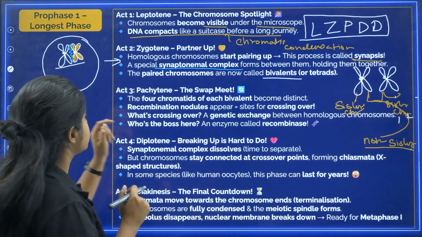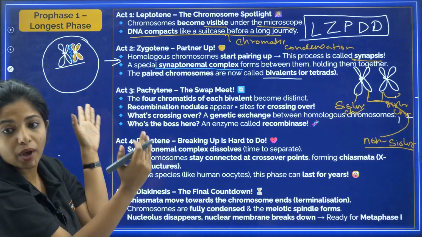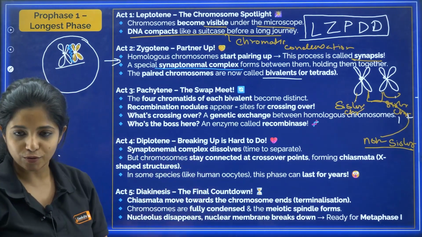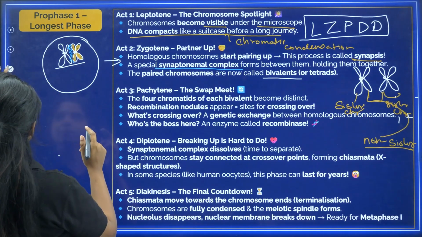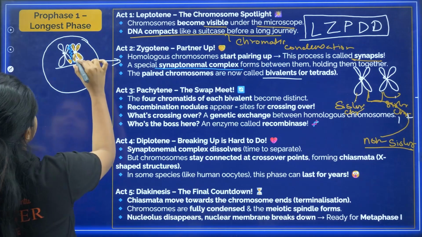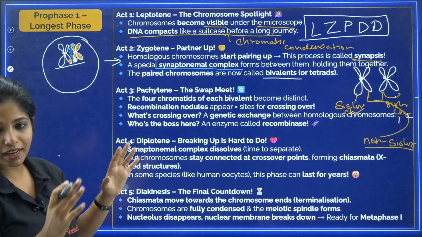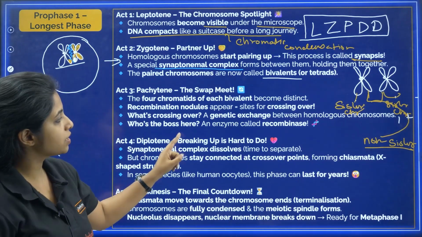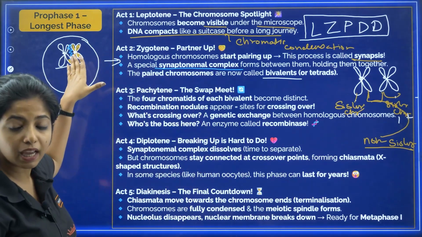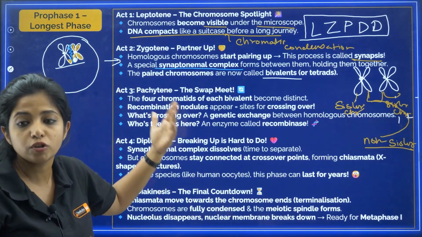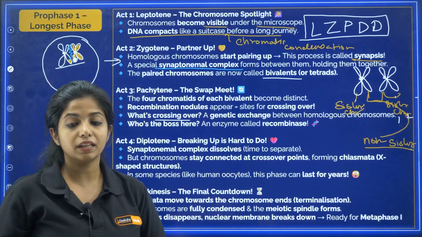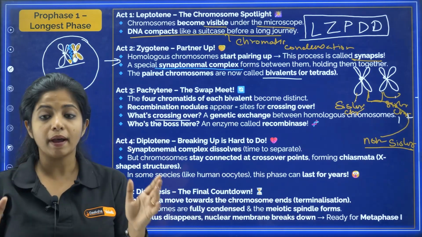So what is going to happen is that there is genetic exchange between the non-sister chromatids of homologous chromosomes. Cool? So they are going to exchange something. The yellow part, I'm going to make it over here. So it becomes a bit yellow over here and a bit white over here. So there's an exchange that has happened. Who's the boss here? An enzyme called recombinase. The enzyme recombinase will be helping in this genetic recombination, which is also known as crossing over. So what is pachytene? Basically there is a swap happening between the chromatids which are there.